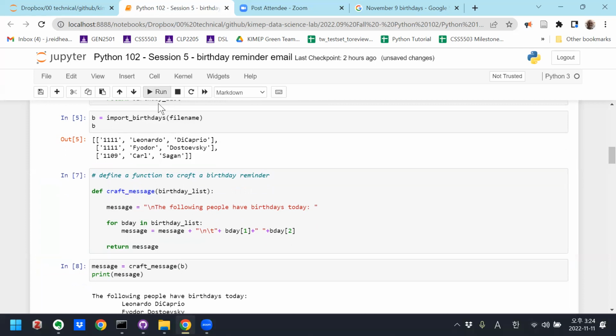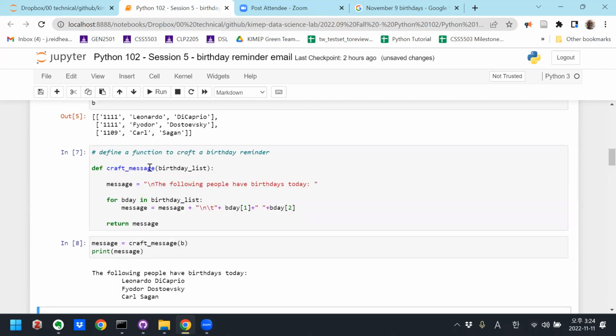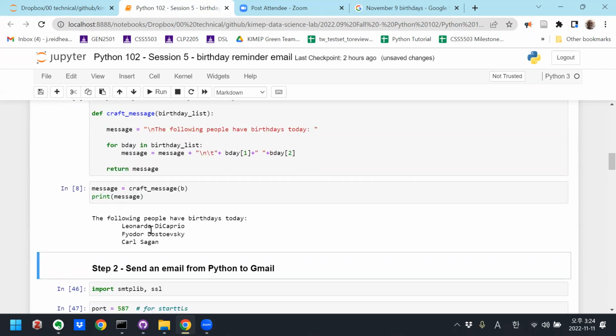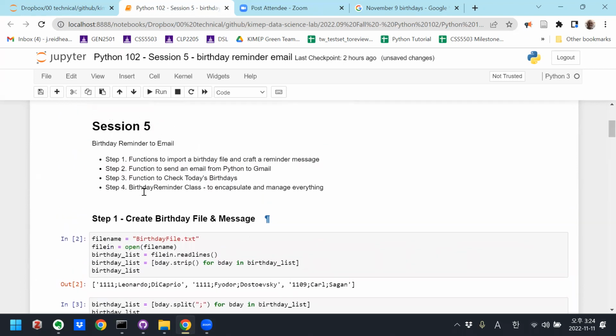Okay, so here, right? The following people have birthdays today: Leonardo DiCaprio, Fyodor Dostoevsky, Carl Sagan, right? Obviously, Carl Sagan's birthday is not today, so at some point I'm going to need to filter that out, right? And only select today's birthdays. But at least we know whatever birthdays we pass in, this function is crafting the appropriate message, right? So this is the email. This is the message that I'm going to email myself as a reminder. Okay, timeout from the message crafting part.